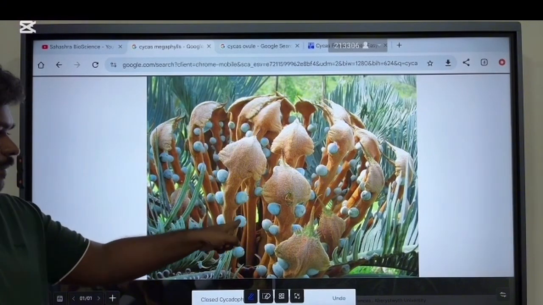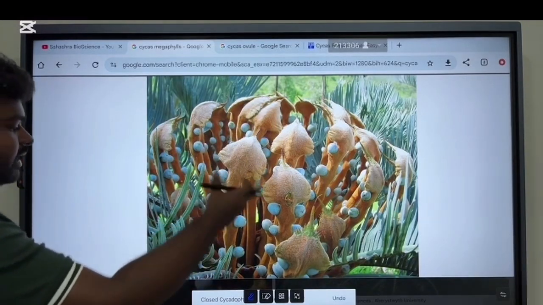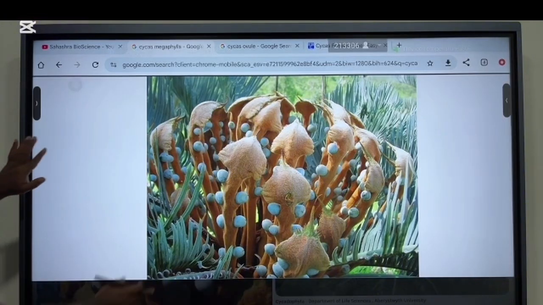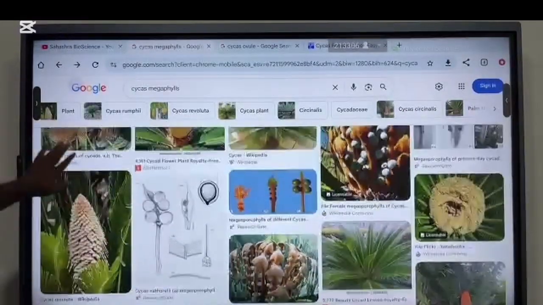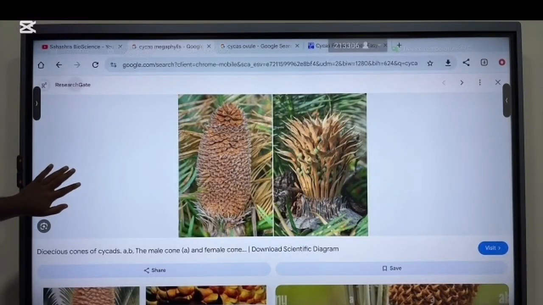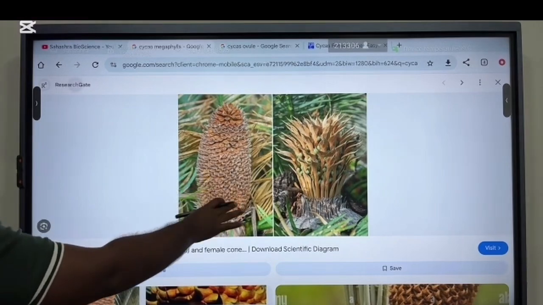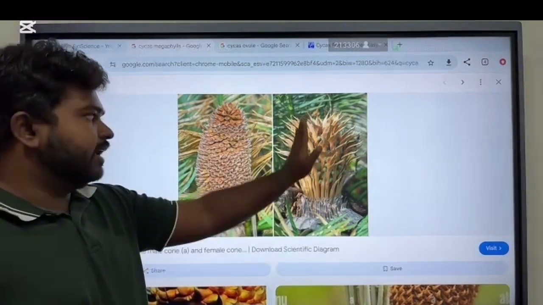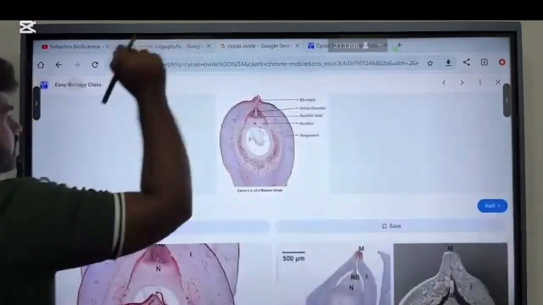And as you can see here, what are these? These are the, consider these are the ovules. හරි මේවා හිතන්නකෝ ovules කියලා. හරි. So then it's easier for you to understand. So megasporophylls and ovules. All right. Here also. All right. So actually this is the male cone and this is the female cone. All right. In this female cone there are megasporophylls containing ovules. All right. Okay, then now let's discuss about the structure of the ovule.